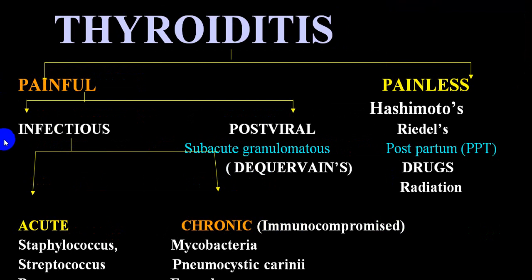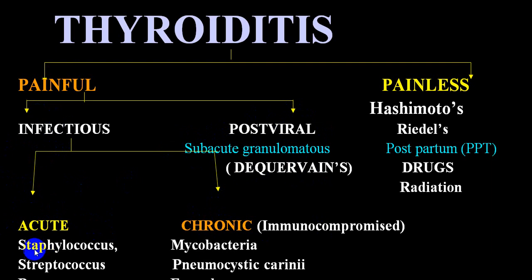Painful can be infectious. Among infectious, it can be acute and chronic, and post-viral. Some of the post-viral are mainly subacute granulomatous, and that is called De Quervain thyroiditis.